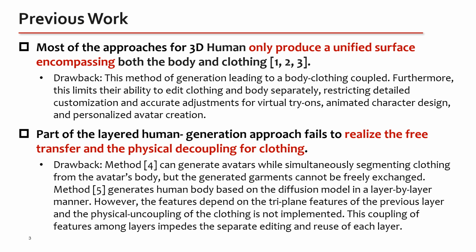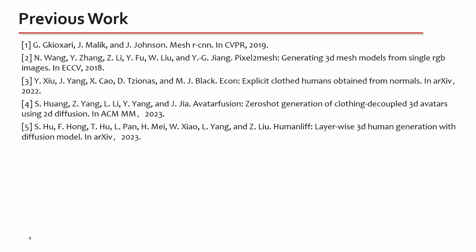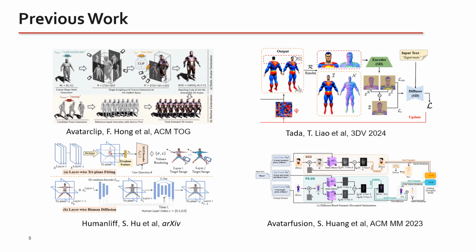First, most of the approaches for 3D human only produce a unified surface encompassing both the body and clothing, which leads to a body-clothing coupled result and limits the ability to edit clothing and body separately. In addition, some of the SOTA layered human generation approaches fail to realize the free transfer and the physical decoupling of clothing. The works in the previous row are coupled generation methods. The works in the latter row are layered generation methods.